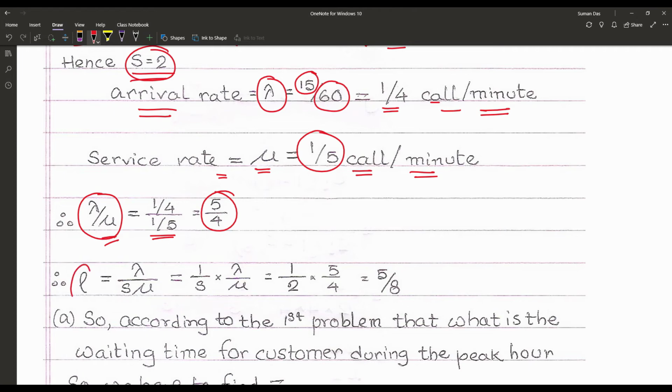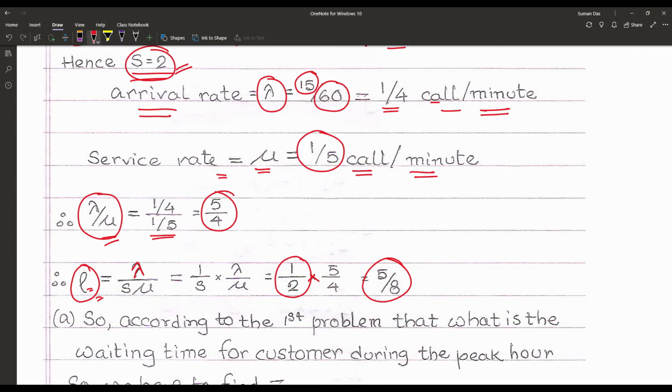So what is the traffic intensity? That is rho. Now that one is calculated as lambda upon S into mu, or 1/S into lambda upon mu. And already we know S is equal to 2 from here. So that is 1/2 into 5/4, or 5/8, is our traffic intensity or rho.